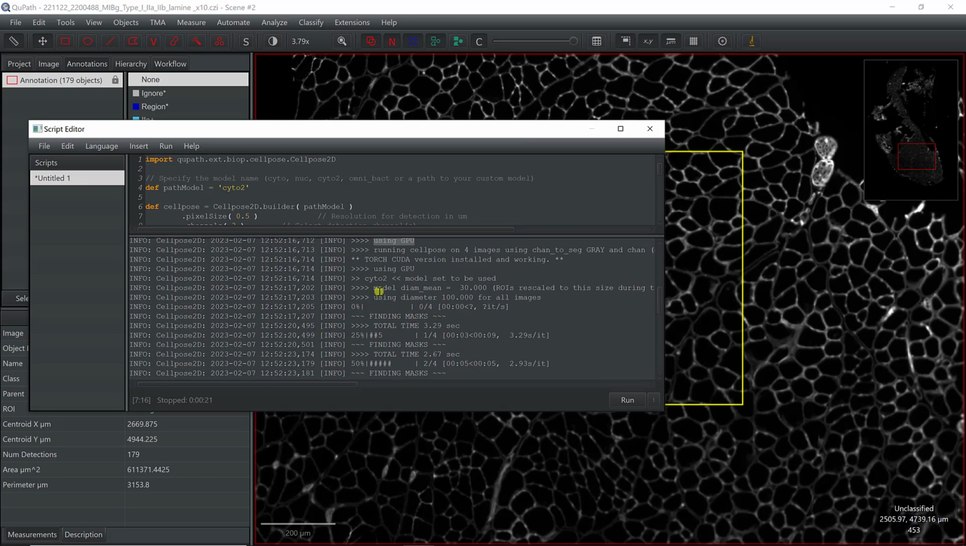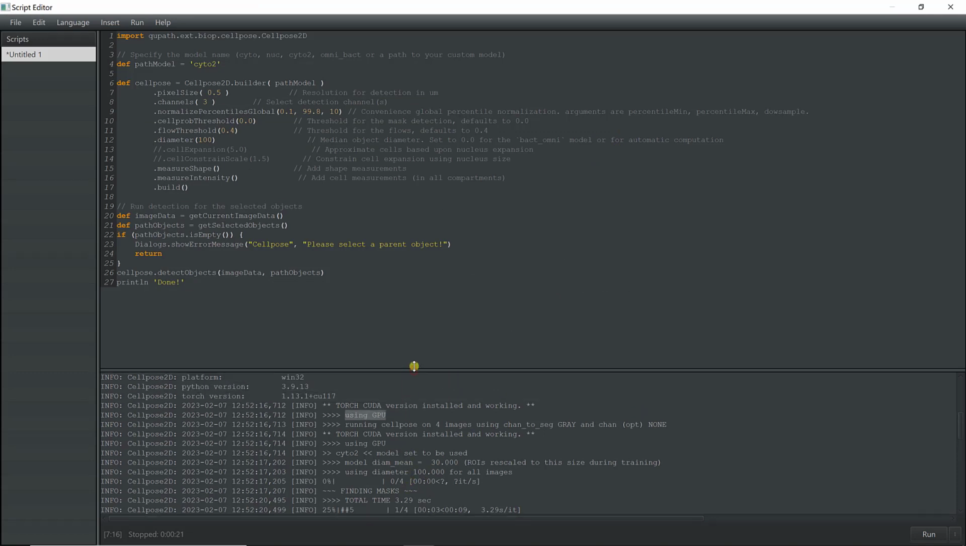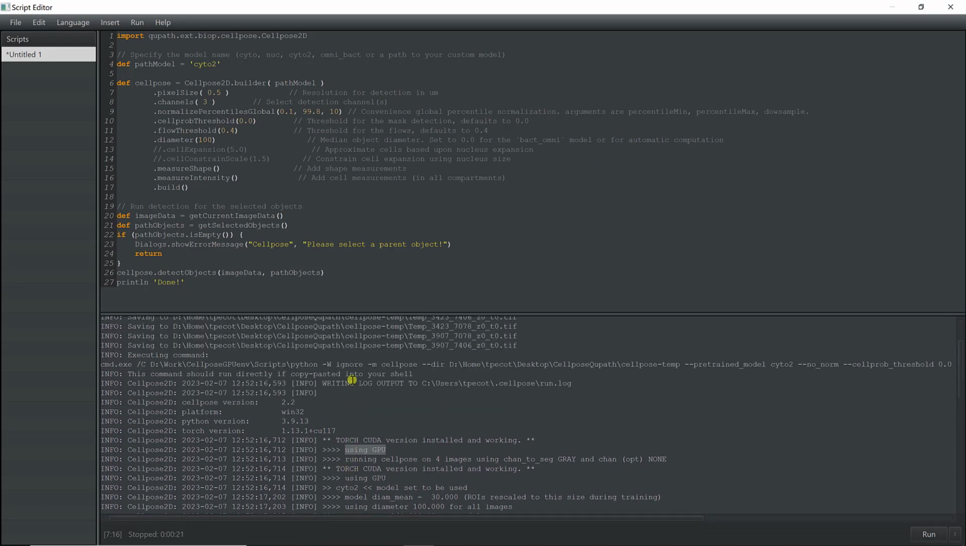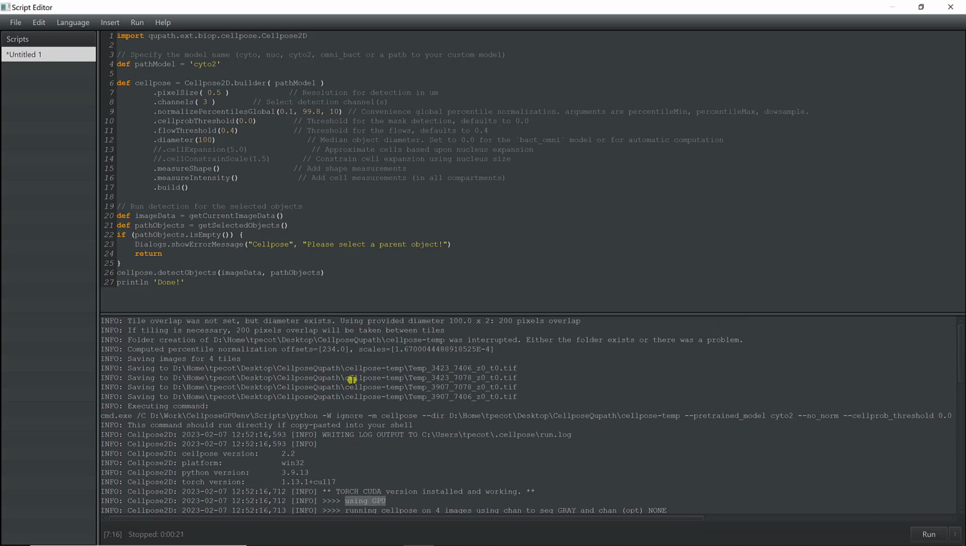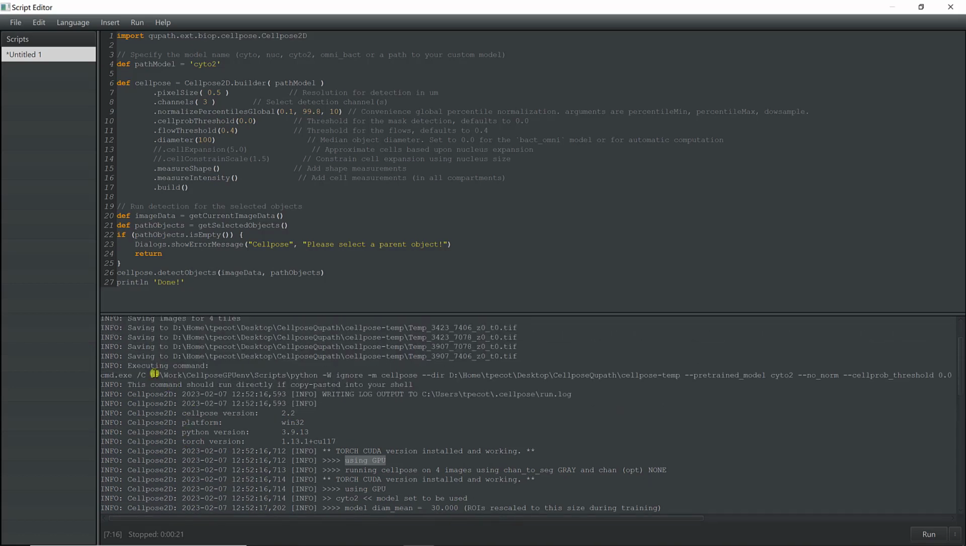All right. As I told you, the first time you run it, it's possible that it won't work just because pre-trained models are not downloaded yet. And so Cellpose is trying to run a pre-trained model but can't find it. If that's the case, if it doesn't do anything and you have an error at the end of your script, it tells you which command it's running. Here it's saying executing command, and this command should run directly if copy-pasted in your shell. You can copy the entire line, or you can just start from there.